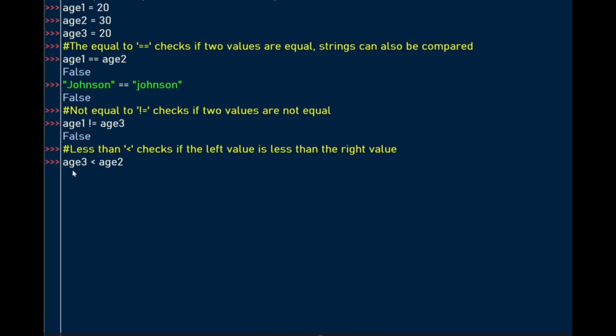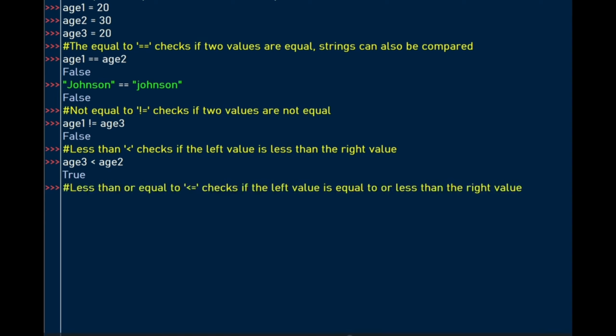Here we have: is age 3 less than age 2? Age 3 is assigned a value of 20. Age 2 is assigned a value of 30. Output is true. So age 3, which is assigned a value of 20, is less than age 2, assigned a value of 30. It's true. Let's try another example.